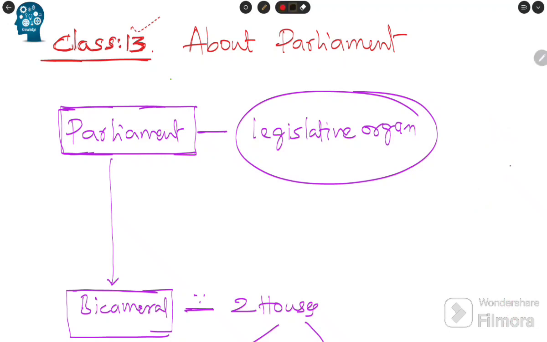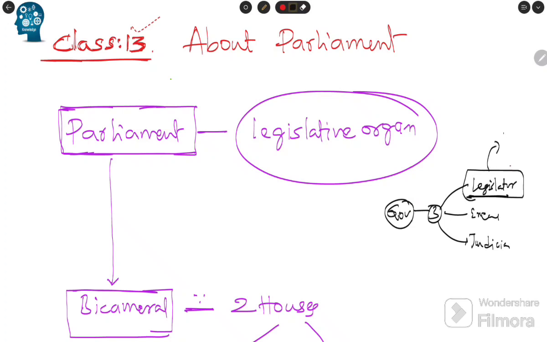We need to understand what parliament is. In the government we have three organs: legislature, executive, and judiciary. Every government, every country, has these three organs. Under the legislature, we have parliament.